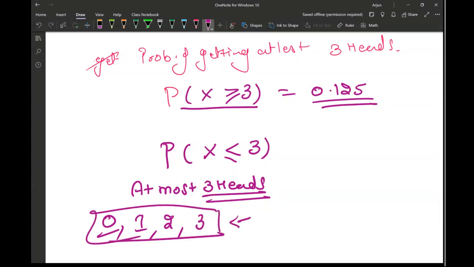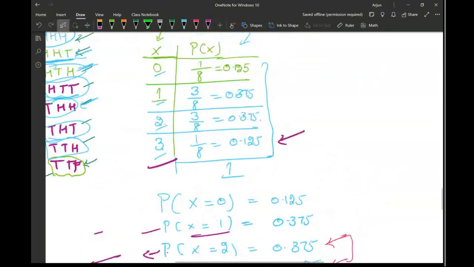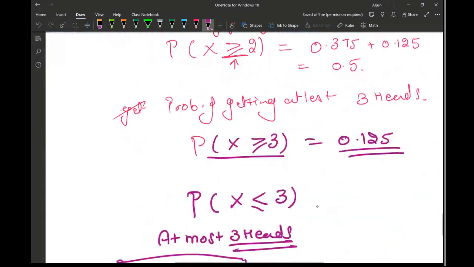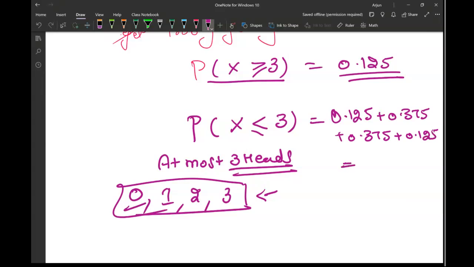All options will be a part of that. So if I go back and look into my work, so 0 head, 1 head, 2 head, and 3 head, I will add up all the possibilities in that. So this will be 0.125 plus 0.375 plus 0.375 plus 0.125. That will be probability of getting at most 3 head, that is 1 in this case.